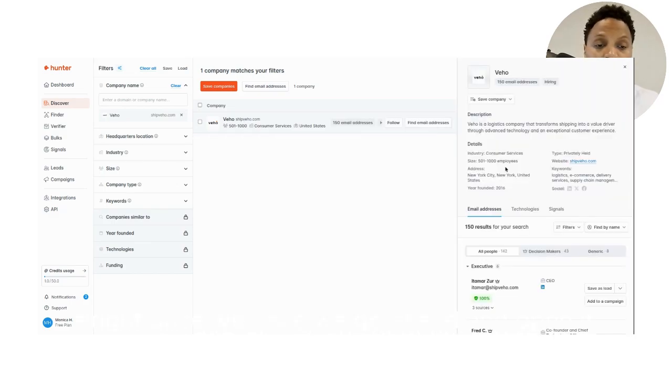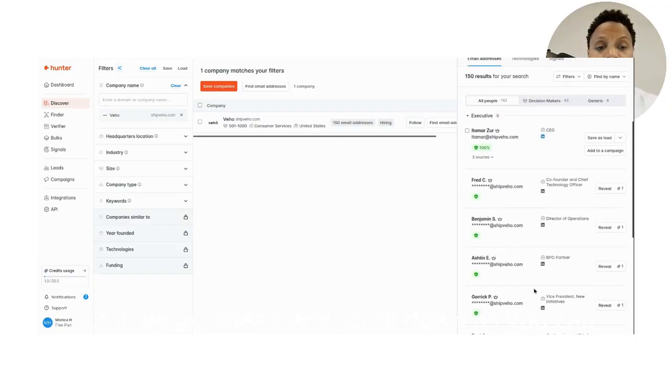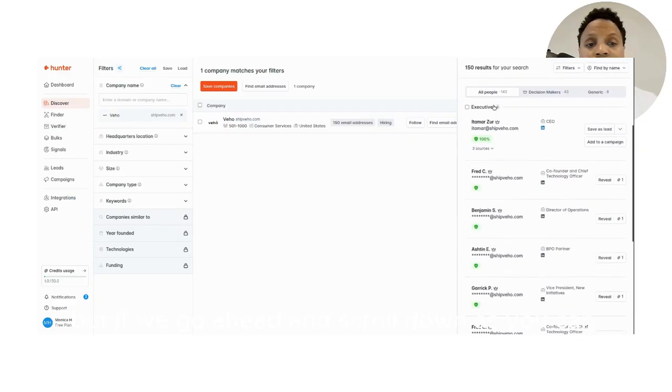All right. Once we go ahead and open it up, on our right-hand side, as you guys can see on my screen, it gives me once again more details of the company, the keywords: logistics, e-commerce, delivery services, supply chain, right? But if we go ahead and scroll down, as you can see, there are 142 people that we can get in contact with right now.